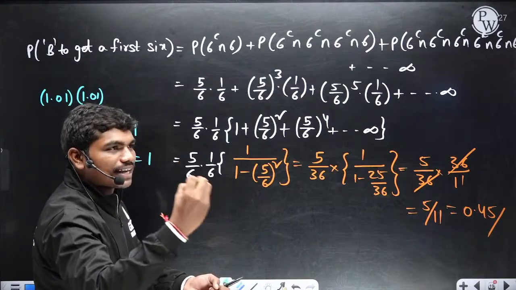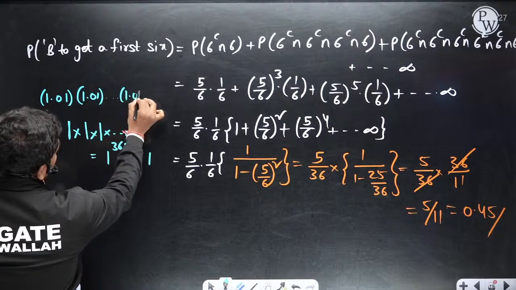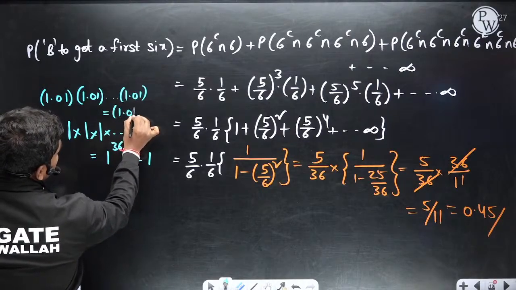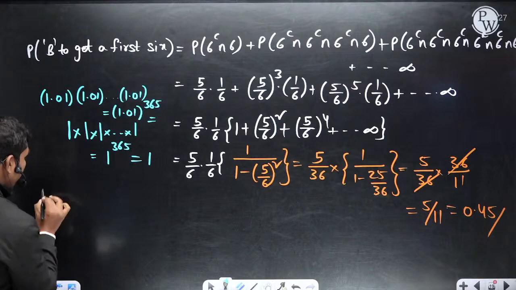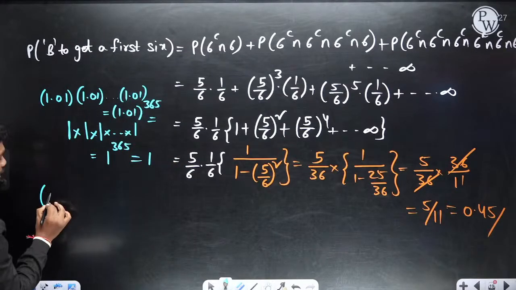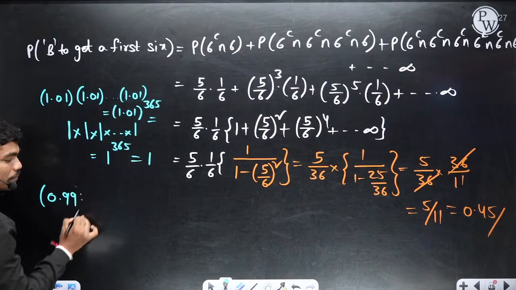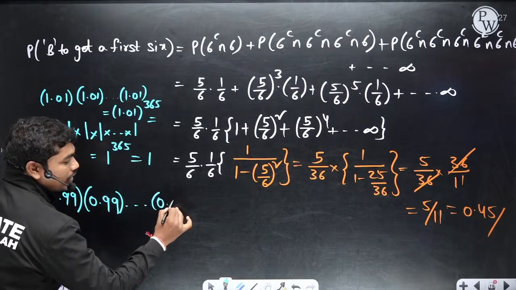This goes on, so this is 1.01 whole power 365. And there is a third person like me whose capability is 1 but relaxing, so instead of 1.01 he worked only 0.99, second day also 0.99. This happened for 365 days.